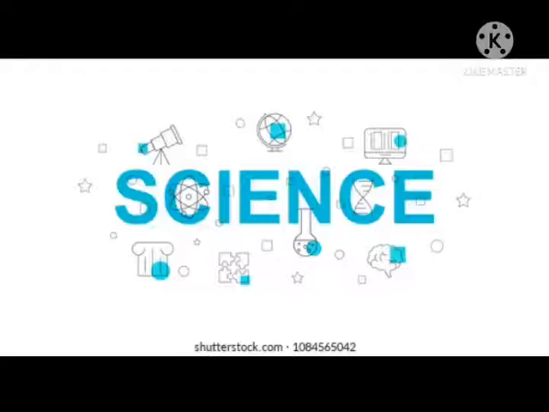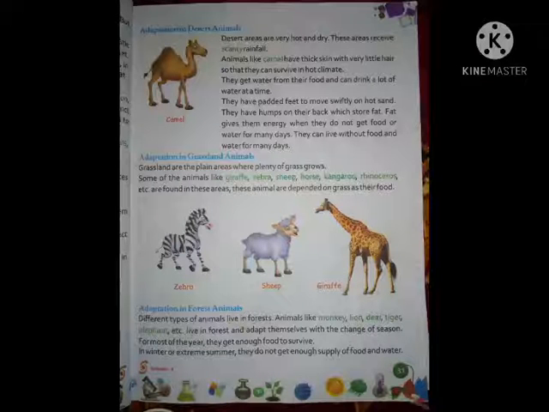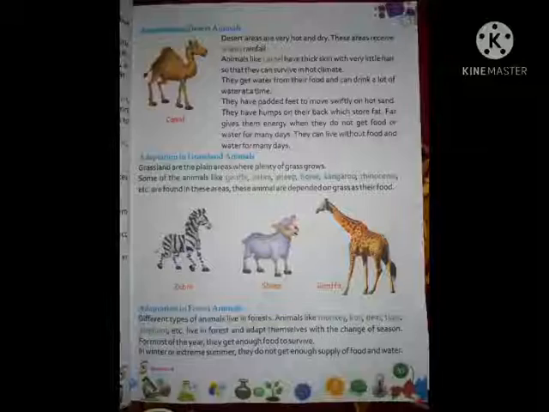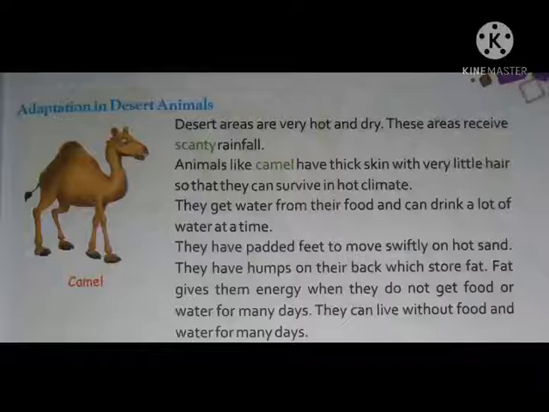So, we will study the fourth chapter from your science book, right? The chapter name is Adaptation in Animals. Today let's continue that chapter. All of you open your books, page number 31. See, adaptation in desert animals.